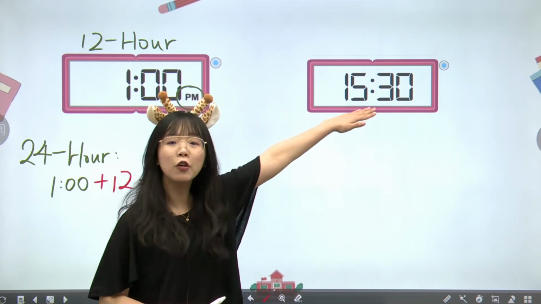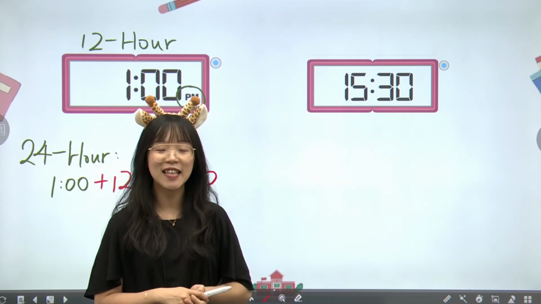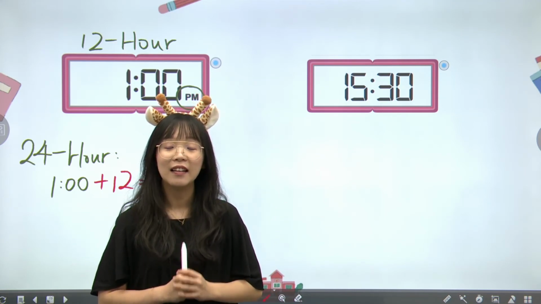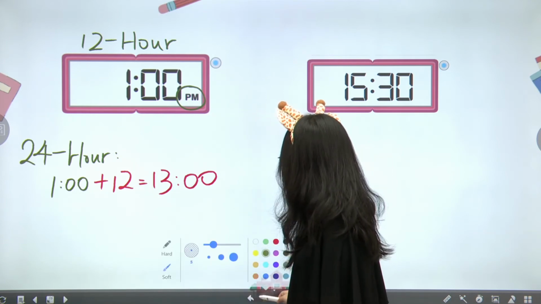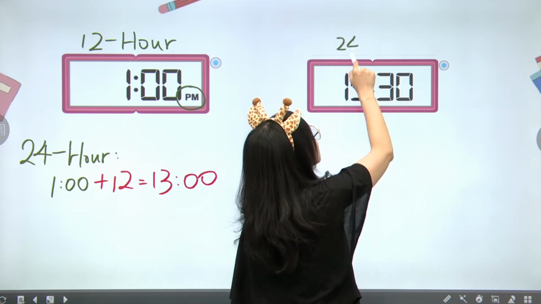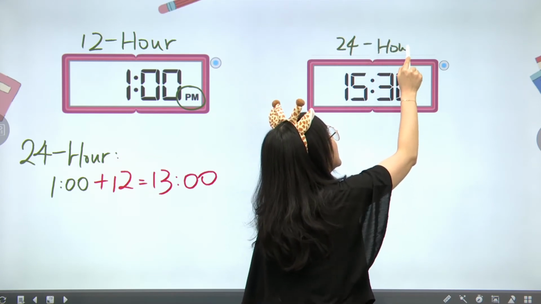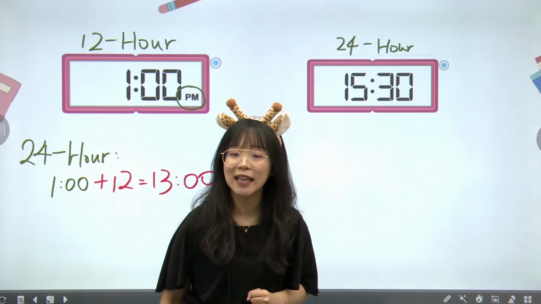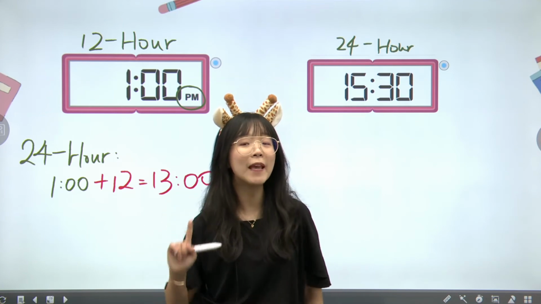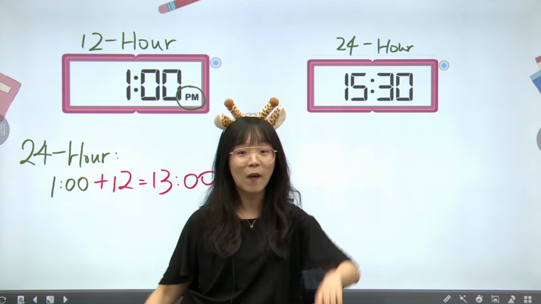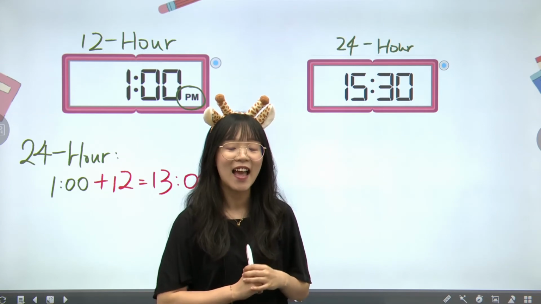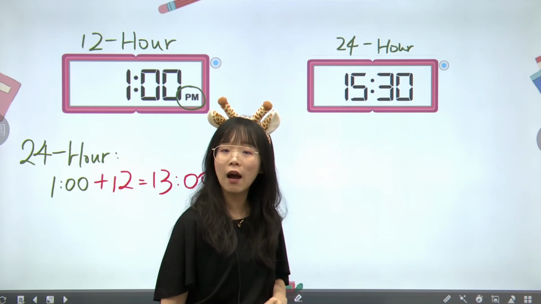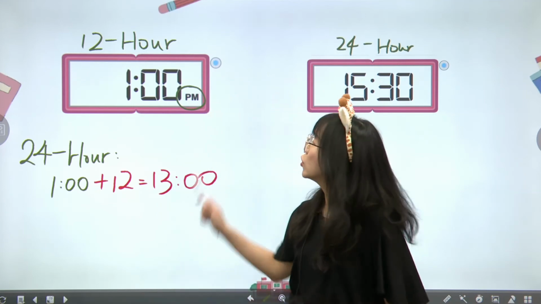Now, moving on to 15:30. First, can you tell me, is this the 12-hour system or the 24-hour system? This is our 24-hour system, right? Because I don't see any AM or PM after. Then, you can tell me, 15:30, is this AM or PM? Supposed to be in the morning or in the afternoon? This will be in the afternoon, right? Okay, so this is my 24-hour clock. How can I change it back to 12 o'clock?